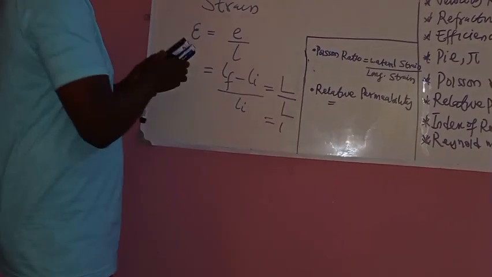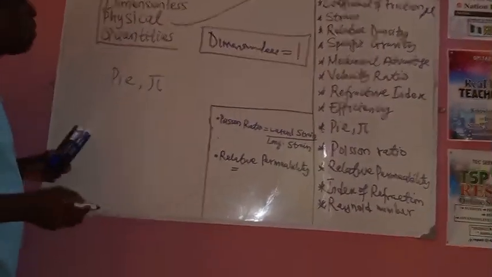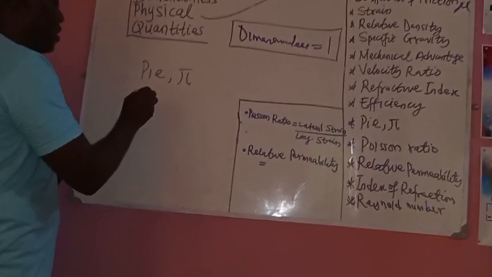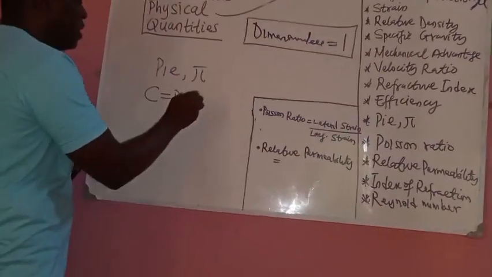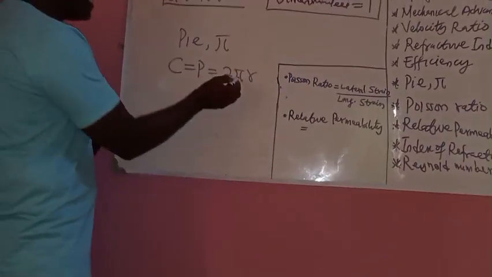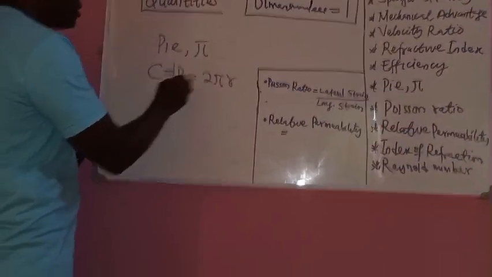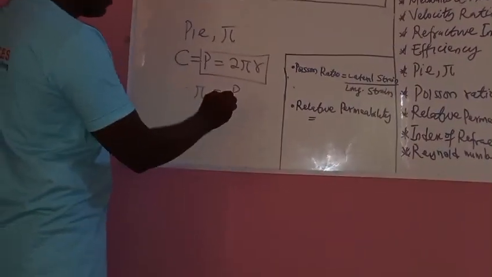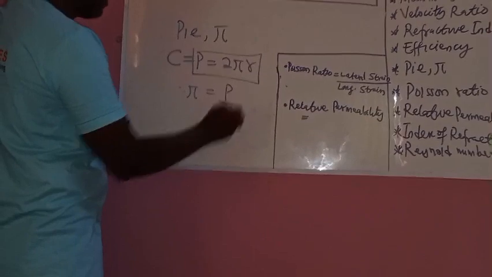Okay. Now, I want to pick another one. I want to pick pi as a physical quantity. Why is it dimensionless? You will recall that the circumference, which is known as perimeter, of a circle is 2 pi r. Now, if you make pi the subject of the formula, pi will be perimeter over 2r.